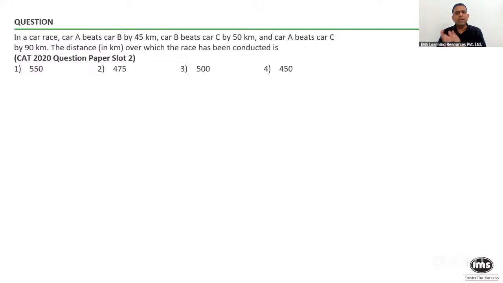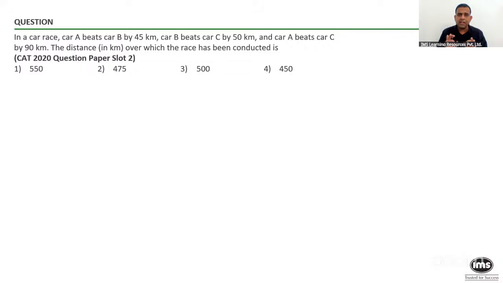Let us now re-look at the problem without any variable. So let me ask you, by what distance is A beating B? It's given, 45. By what distance is B beating C? 50 kilometers. And by what distance is A beating C? That is given to you as 90 kilometers.